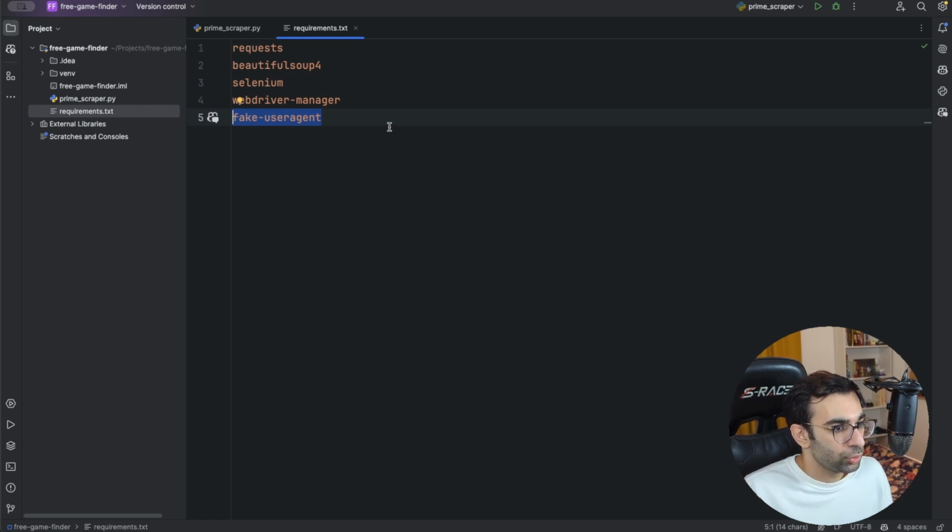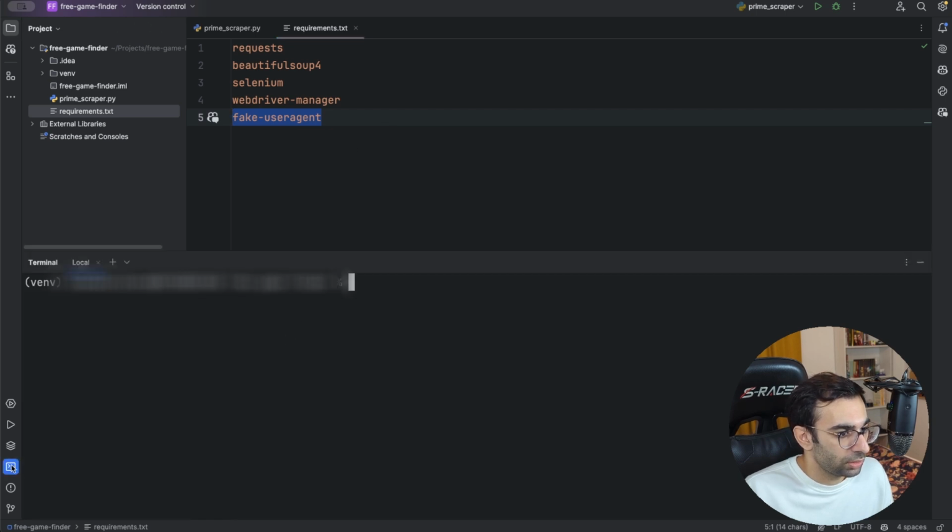So I'm just assuming that you are familiar with Python, but I'm just saying that if you want to install all of these dependencies, you can run this command pip install -r requirements.txt, and it will be installed in your virtual environment or on your local machine, wherever you prefer. I already did that, so we don't need to run this command.